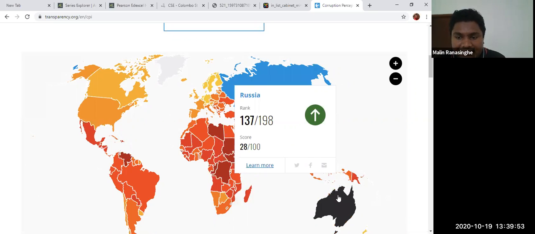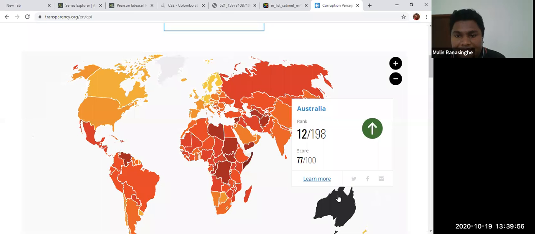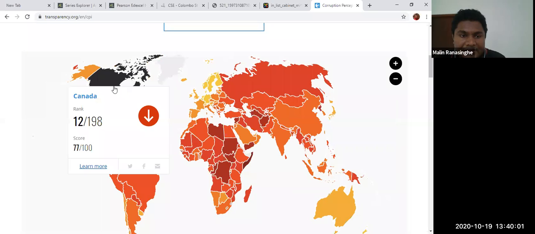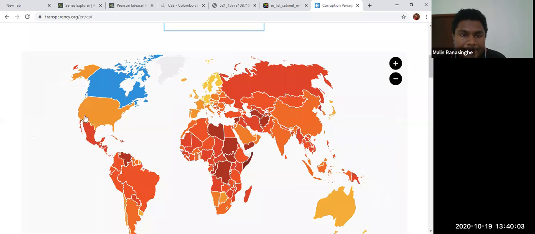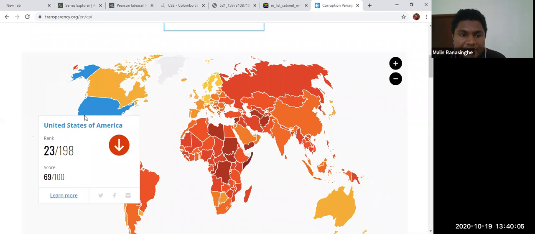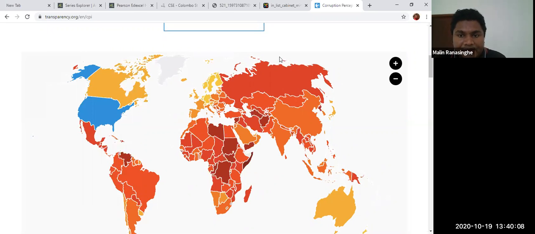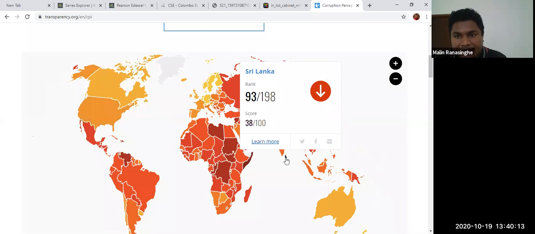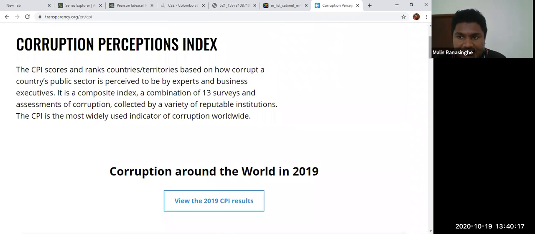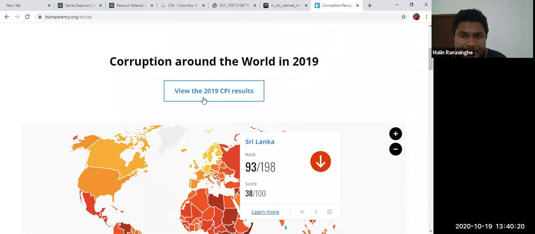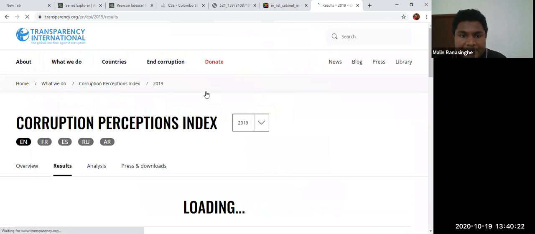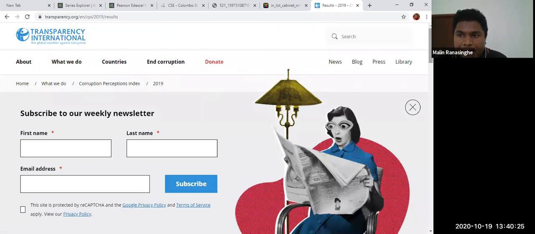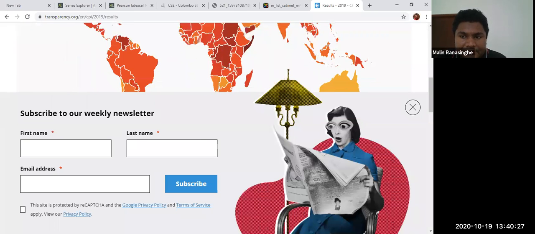But Australia is 12th, the least corrupted. Canada's score is good. USA is 23rd. So you can see the different countries and their ranks. Sri Lanka is on the bad side. View the CPI results. So corruption and everything, you can see.